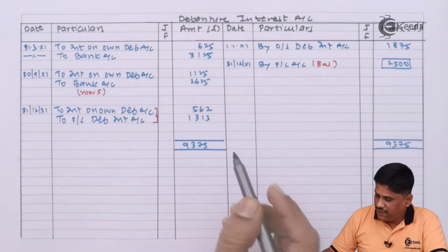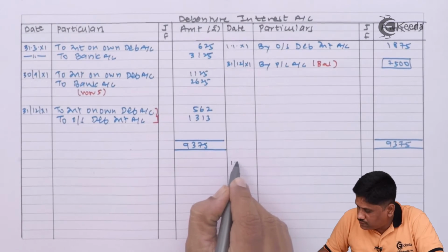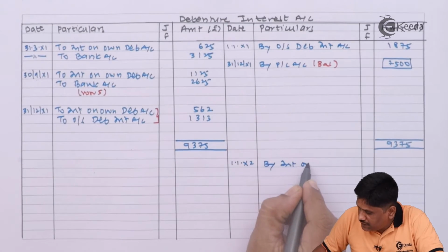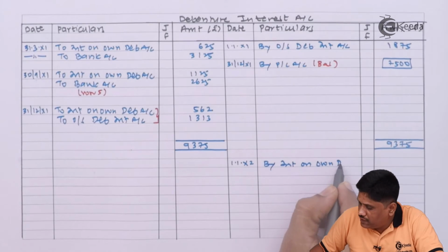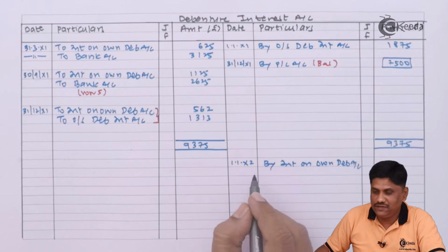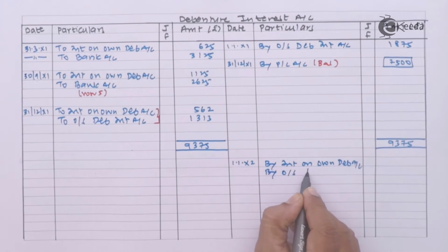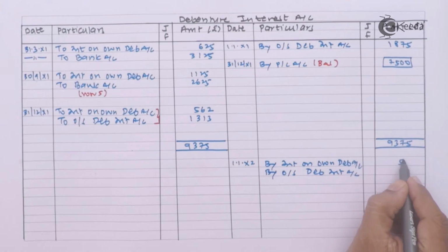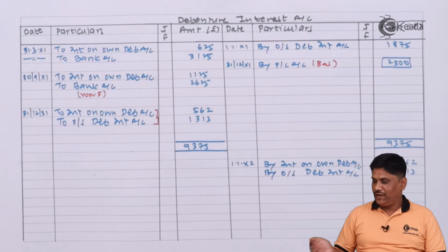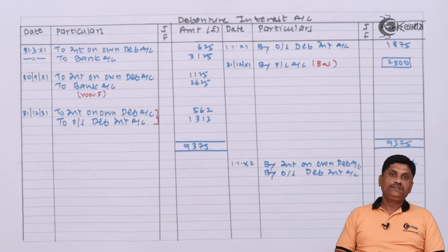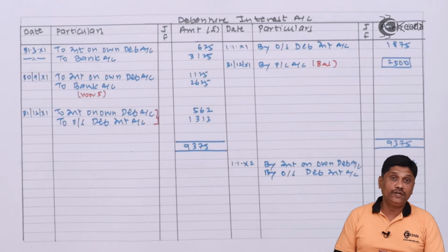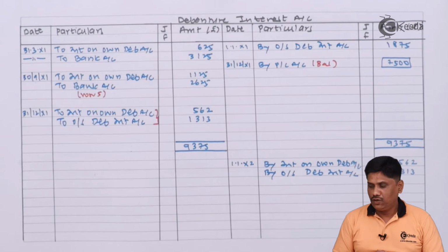So just like this, it will be recorded here on 1/1/20X2, by interest on own debenture account and by outstanding debenture interest account. We close all 3 accounts and now we have also brought it to the next year. Next year on 31st of March they have cancelled the debenture, and on 31st March I also need to consider interest, half yearly interest. So let's have a working.